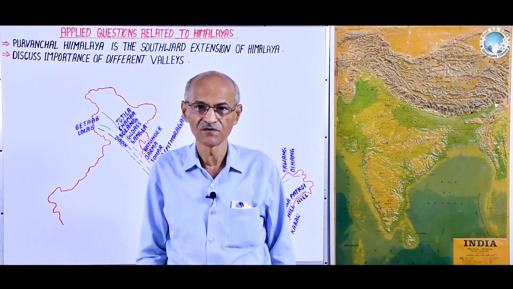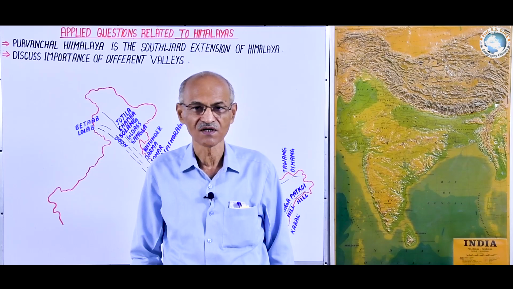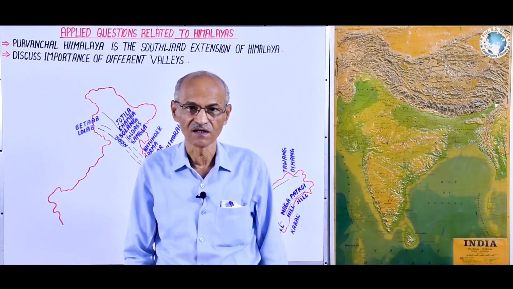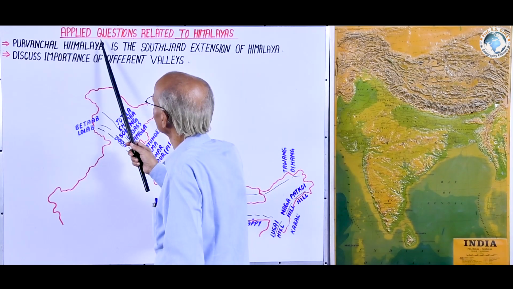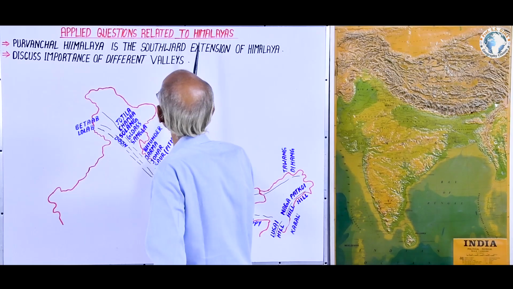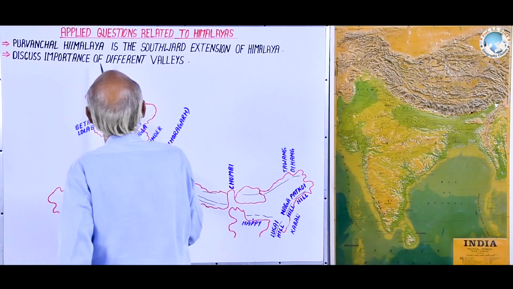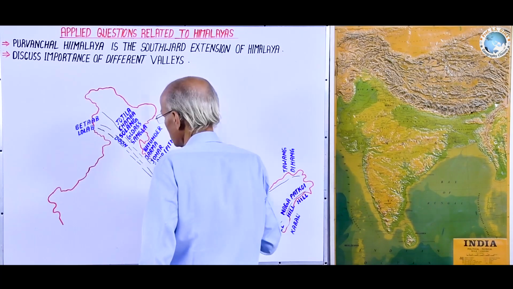In different physiographic regions of India, the Himalayan region has its own importance. That's why there are sometimes a number of applied questions related to the Himalayas from the Commission. So, here we have to study the applied question related to the Himalayas. Point number 1: Purvanchal Himalaya is the southward extension of the Himalayas.